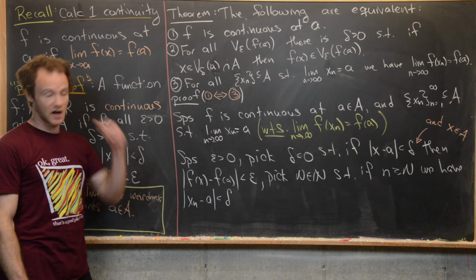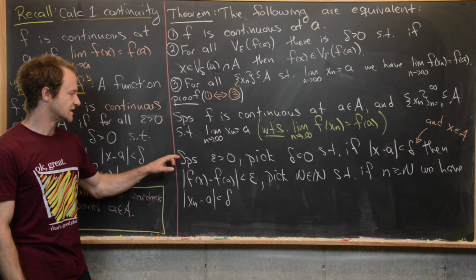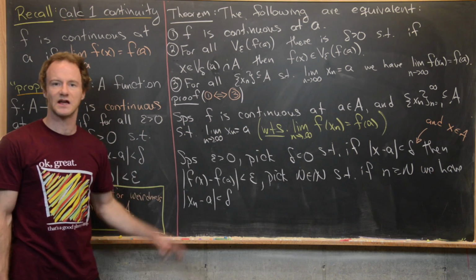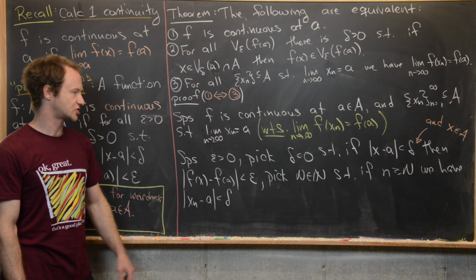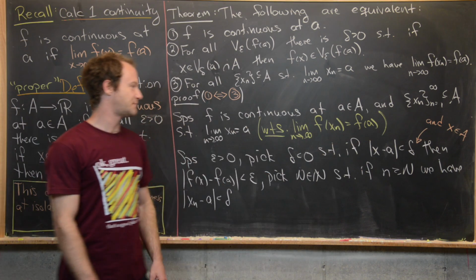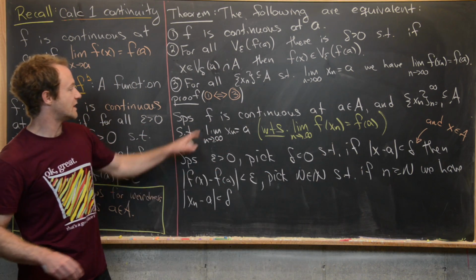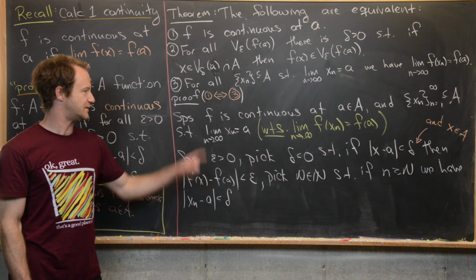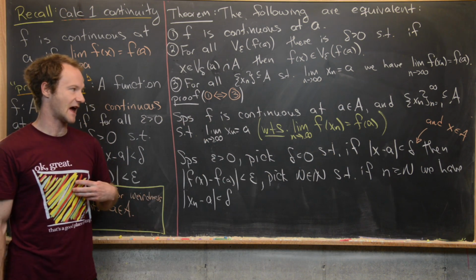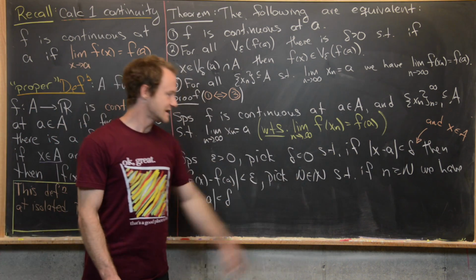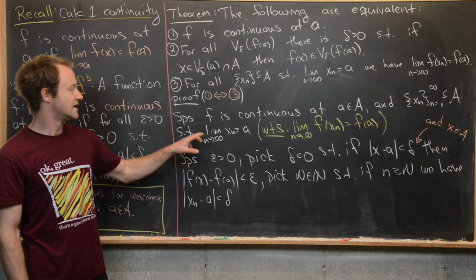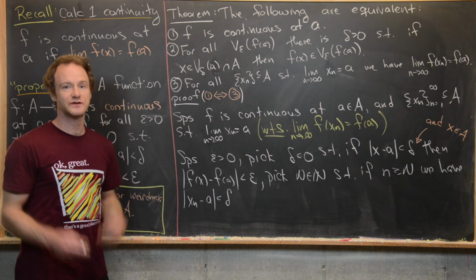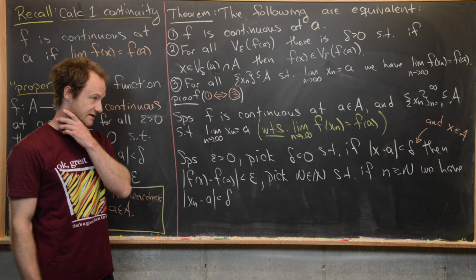So now let's talk about why some of this stuff is possible. We want to be given some epsilon bigger than 0. That's because we want to show this thing in yellow. This is like our challenge. So this delta is picked because we know that f is continuous at a. This delta comes into existence because of the continuity of f at a. Now this N comes into existence because of the limiting value of this sequence x sub n. So those two things are coming into existence for two different reasons.